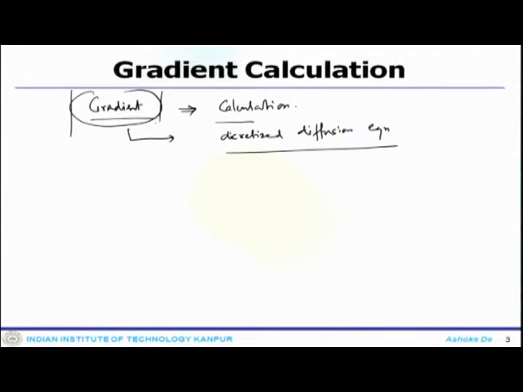So, that is why now we move to the calculation of the gradient, and we will analyze how one can estimate these gradients for different kinds of scenarios, and how that helps in a discretized diffusion equation.